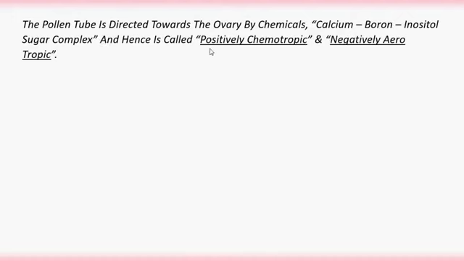And negatively aerotropic, the pollen tubes are moving towards the pistil and away from the air atmosphere, going into the style, so that's why negatively aerotropic.